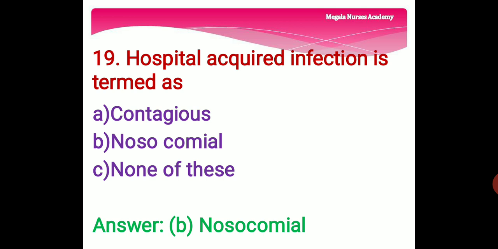19th question. Hospital acquired infection is termed as option A, contagious. Contagious means infectious disease that is spread from person to person. And option B is nosocomial, which refers to healthcare associated infections or hospital acquired infections. The infections are acquired during the process of receiving healthcare that were not present at the time of admission. Option C is none of these. The right answer is option B, nosocomial. Hospital acquired infection is termed as option B, nosocomial.